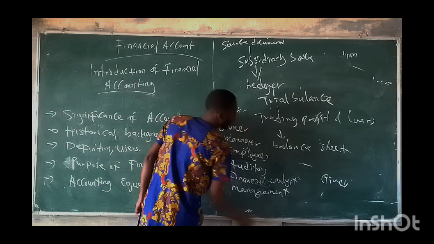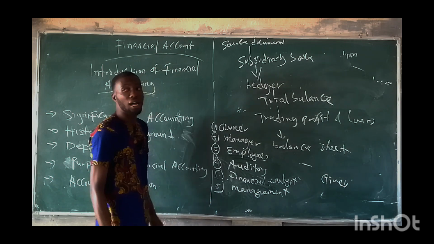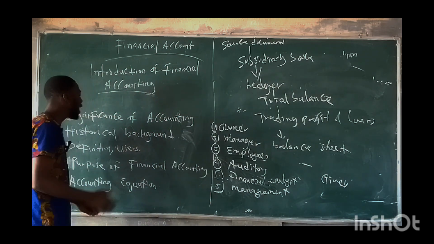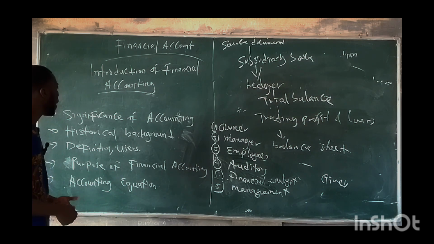These are the users of financial accounting. We have the tax authorities. We also have the government. So these are the people who are known as the users of financial accounting.